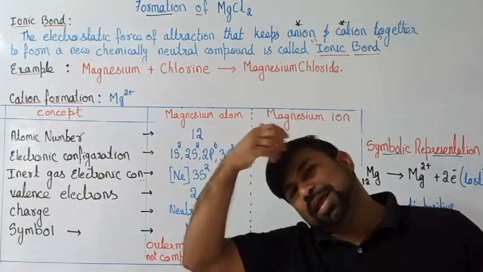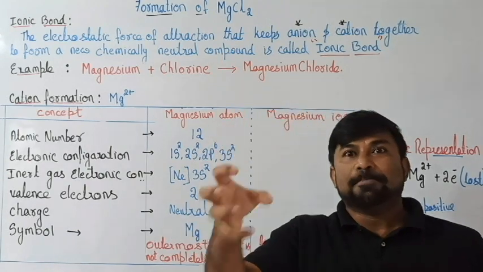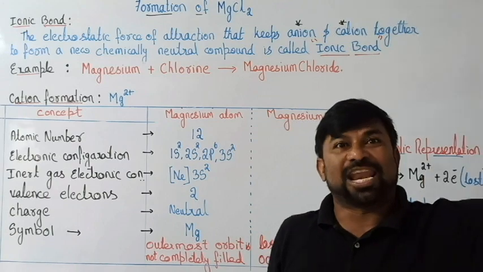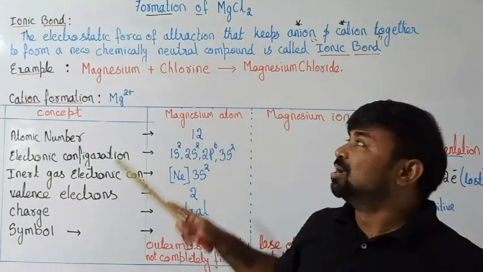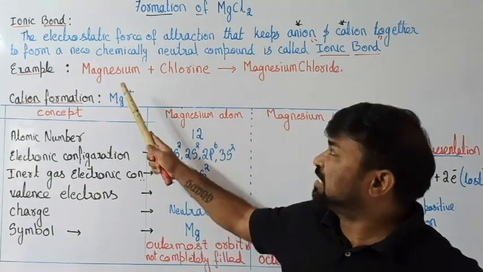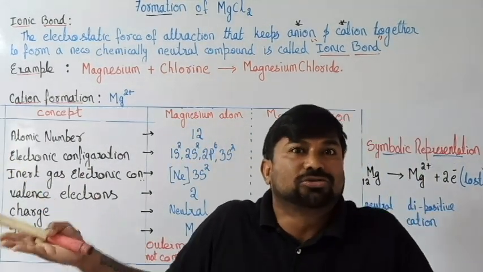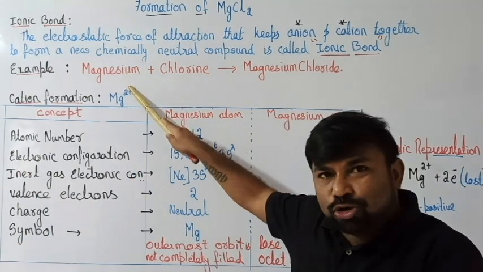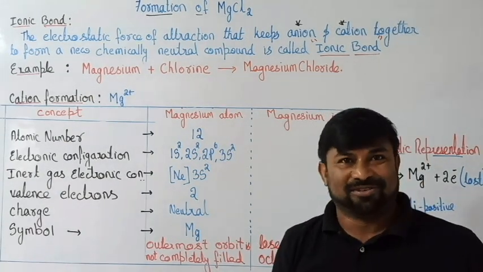How is it forming? Not directly a magnesium and a chlorine. First the magnesium becomes a cation and chlorine becomes an anion. Why? Because magnesium is neutrally charged and chlorine is neutrally charged. When it is just an atom, the charge is neutral, so they won't get attracted. First the atom should become an ion, either a cation or an anion.